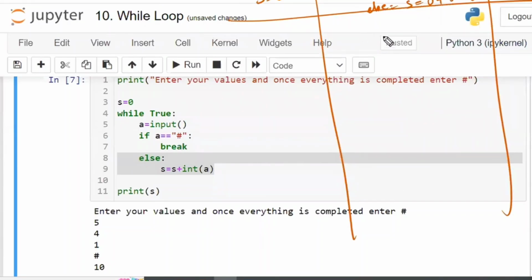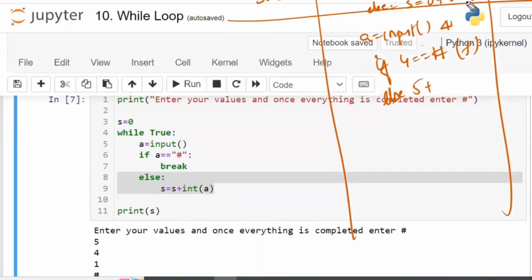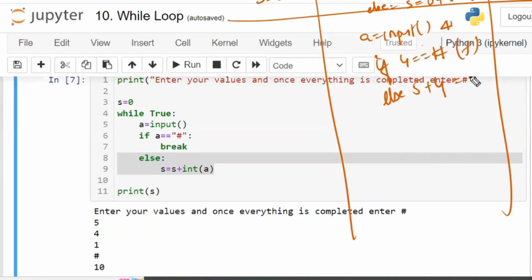Now, coming to the next one. Again, while True, again ask the user for input. This time the user has entered 4. If 4 is equal to hash, the condition is false. So the S part has to be executed. What is S? S is equal to S plus int of A. What is S? 5. 5 plus int of 4. Int of 4 means 4. 5 plus 4, 9. It is going to go like this.